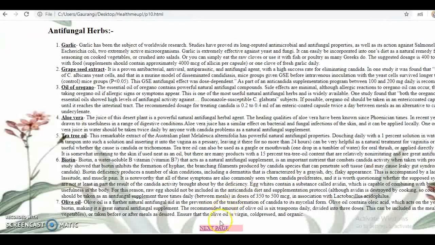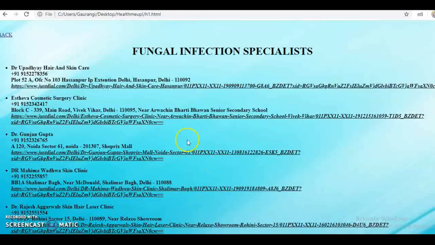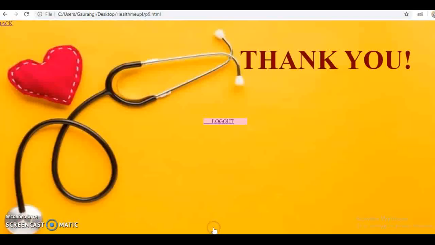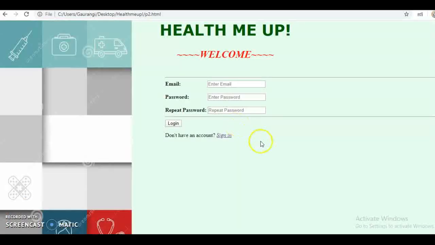Now to know the hospital details, click on next page. Now these are few details of fungal infection specialists along with the contact numbers, addresses and website links. And you're done, click on next page. You can go back again and again for reusing, and when you're done, click on log out. Log in again the next time you want to use.